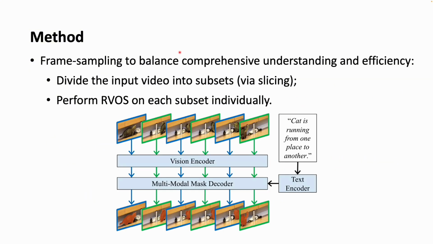To run the Mutter on long videos in MeViS, we perform frame sampling to balance comprehensive understanding and efficiency. Specifically, given an input video, we divide it into subsets by slicing, and then we perform RVOS on each subset individually and combine the final predictions. From this diagram, we take two subsets as an example. We can see that each subset can roughly cover the whole temporal context. In this way, we can do a comprehensive understanding with much less computation.